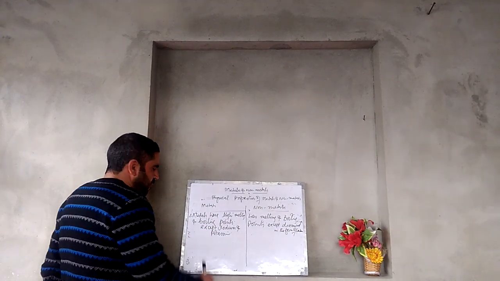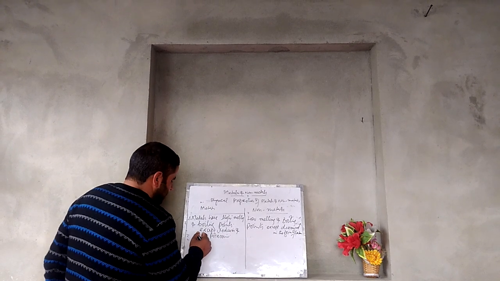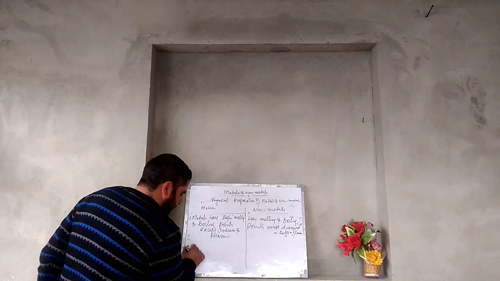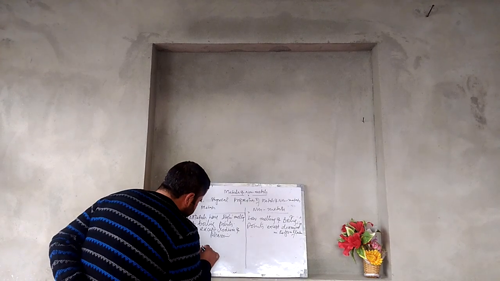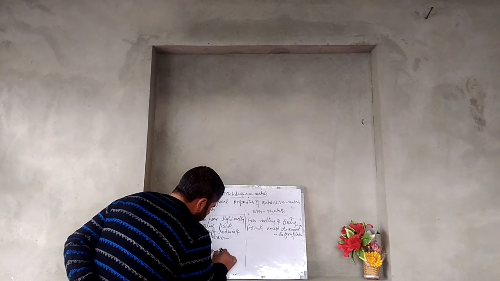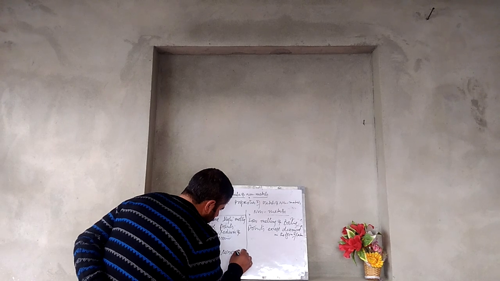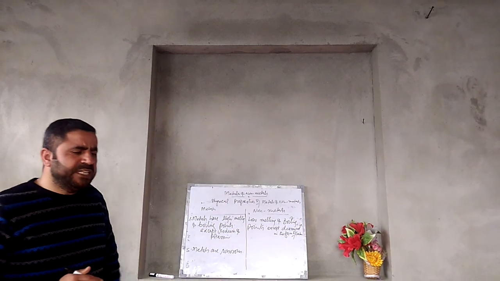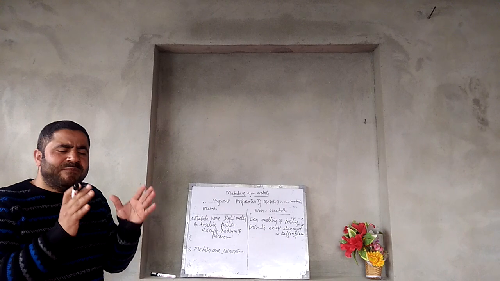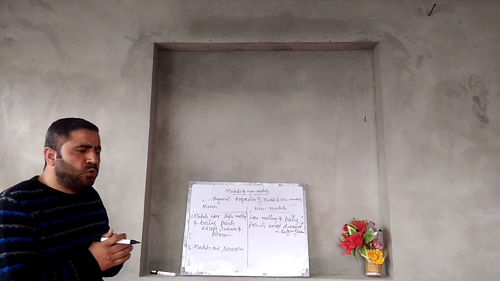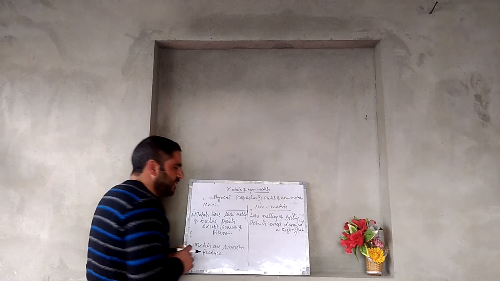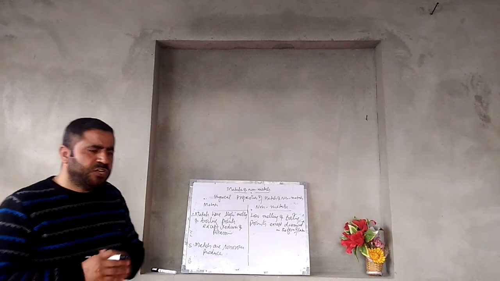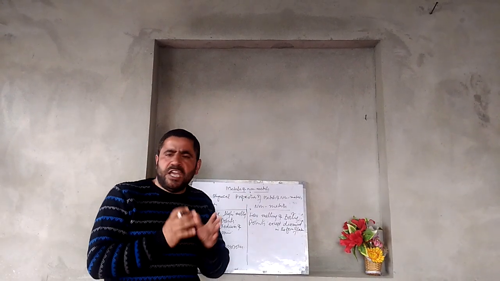Another physical property of metals is that these metals are sonorous. It means that when we strike these metals, they produce sound.